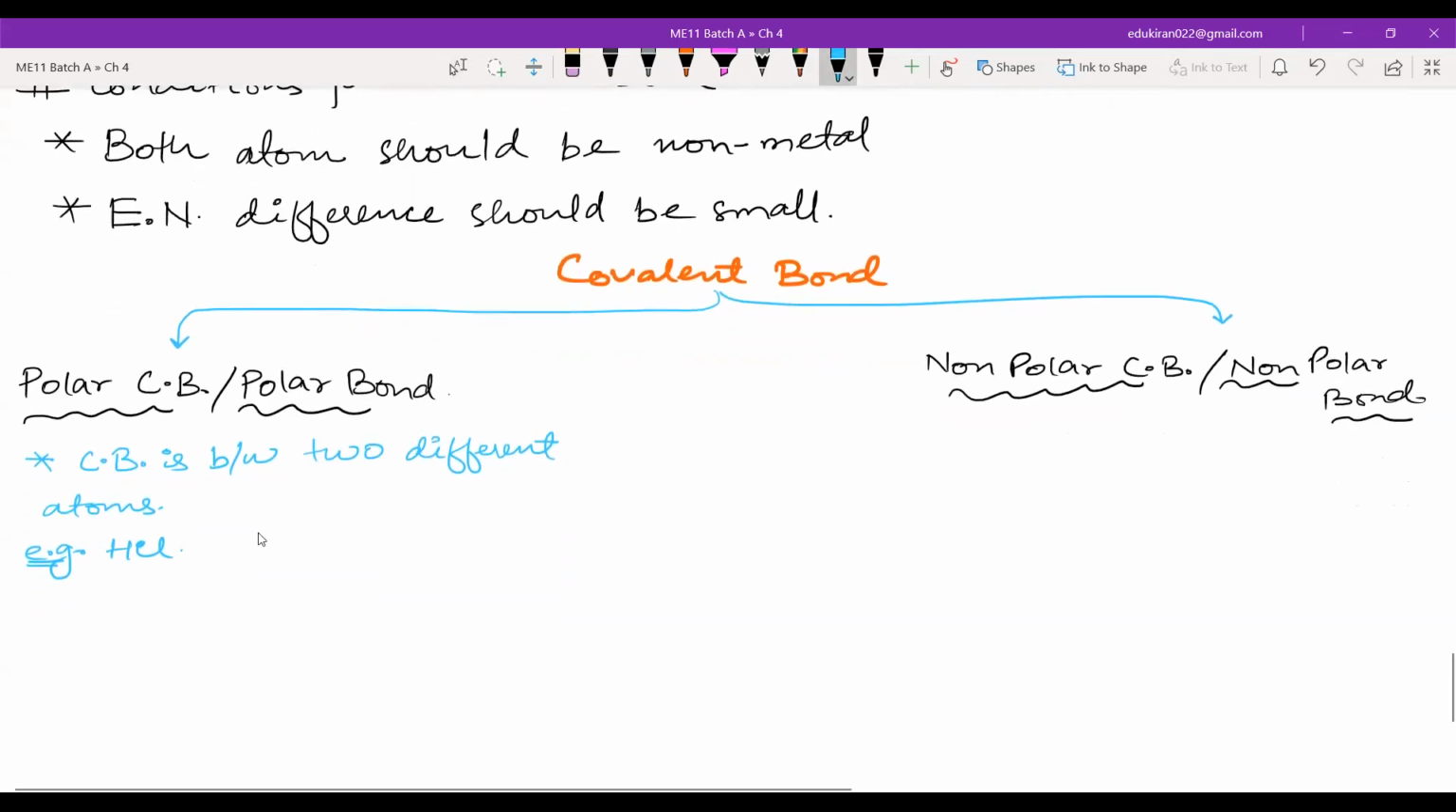Now, in hydrogen chloride, what happens? Hydrogen has one electron, right? This will be the bond. This is chlorine here. Now, let us say that ideally the electron cloud should be something like this. Let me wait a second.